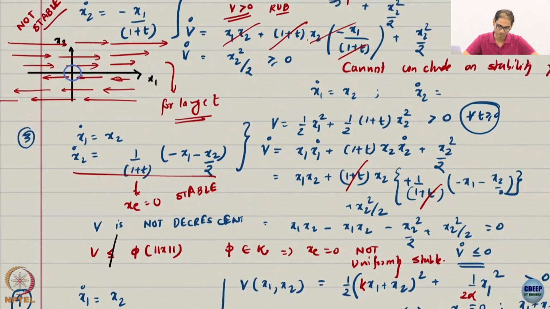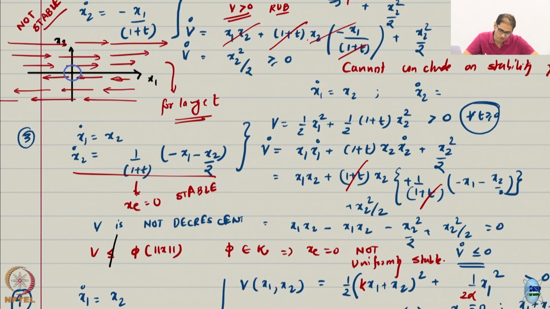Yeah, okay, is that clear? Notice this is all that was remaining here. So, I just introduced the term here to cancel this, okay, cancelled. Now, I have V dot to be exactly 0, okay, V dot exactly 0. Yeah, very ridiculous looking system, but it is stable at least, alright. It is stable, but V is not decrescent, so can't claim uniform stability.